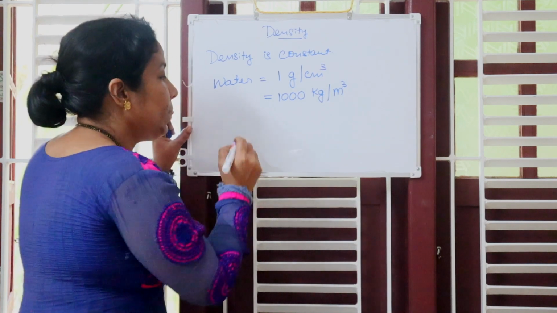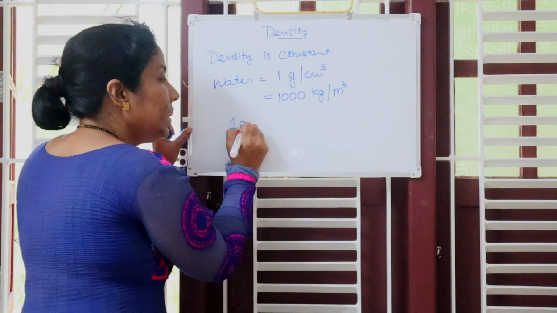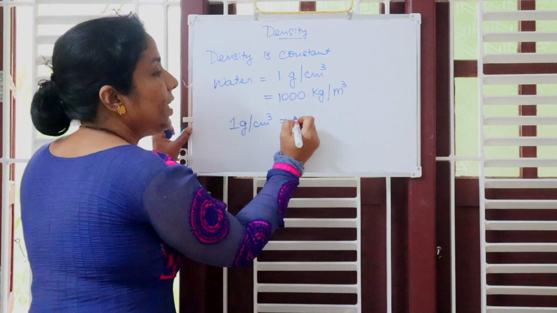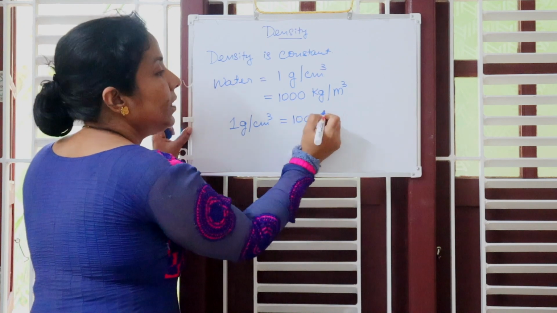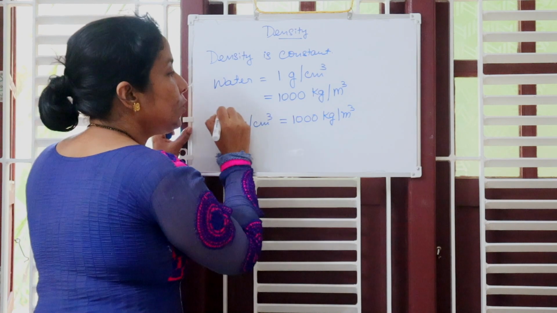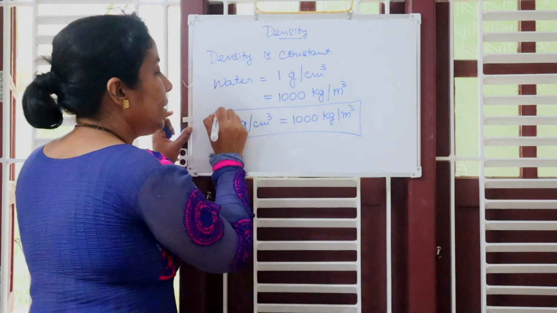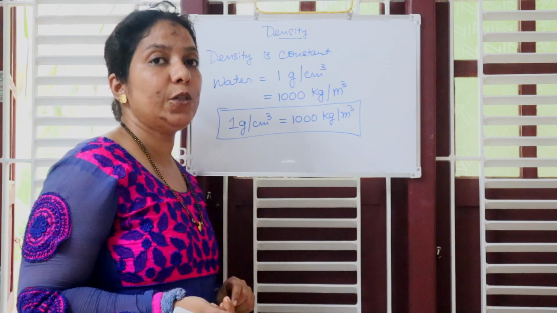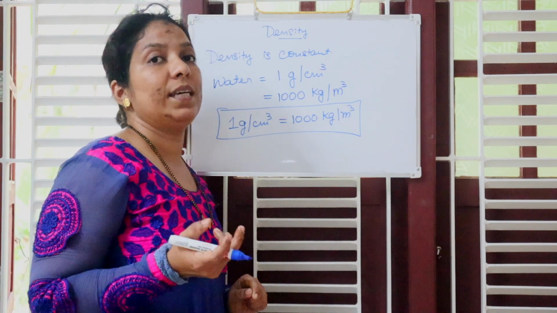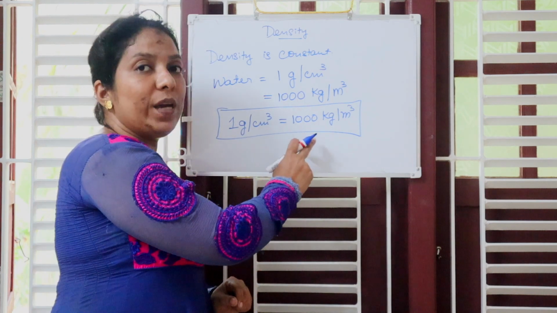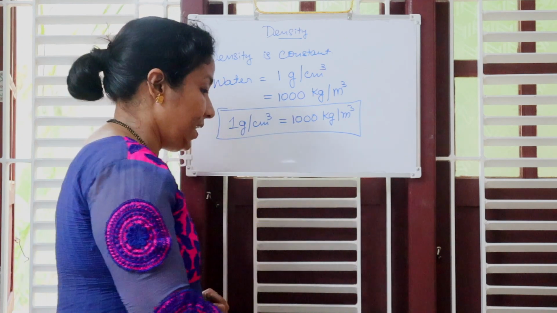So you have to remember 1 gram per cm cube is equivalent to 1000 kg per meter cube. This one you have to remember. Let us see how we are getting this equivalency.